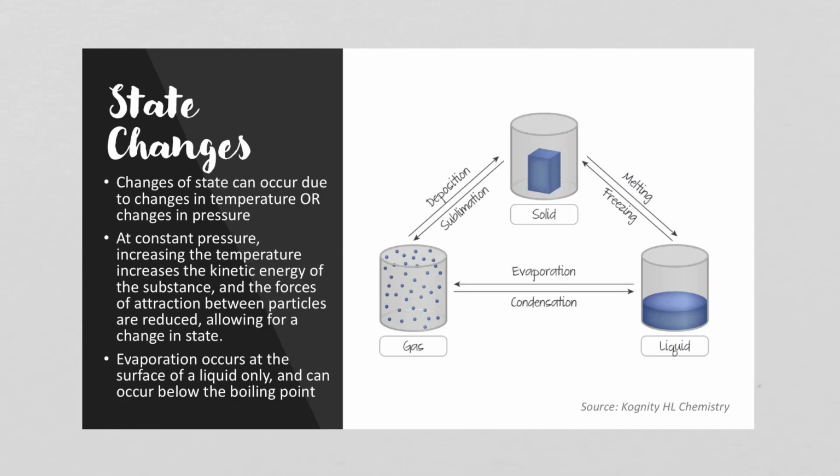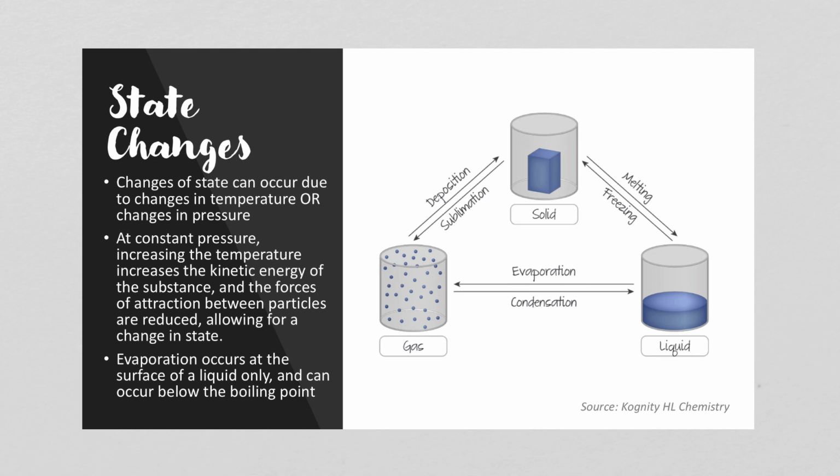So state changes, that is one thing that you need to be able to talk about and to understand what each state change means. So changes of state can occur due to the changes in the temperature. And when we learn about gases, we can also learn that it can also be due to changes in pressure. So when we learn about gases, we'll learn that in higher altitudes, water actually boils at a lower temperature because of the change in pressure.